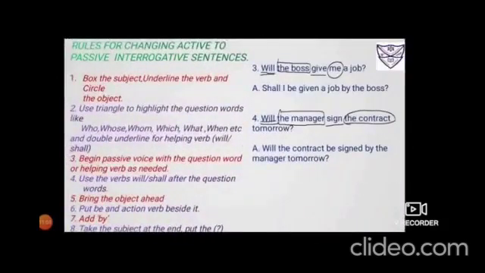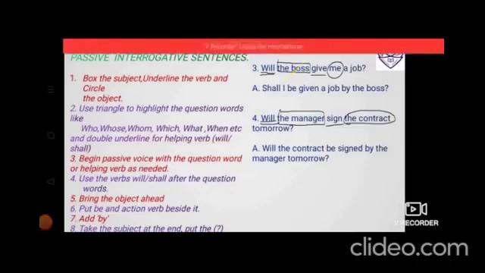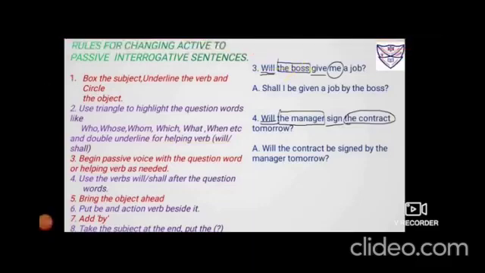Number 3, will the boss give me a job? So now you could see there is no WH and the question is beginning with a helping verb. So in that case you have to double underline it. As it is written, double underline the helping verbs will and shall. Now the subject will be the boss. Will give is your verb and me is the object. After doing this, as I have told you, double underline it, but the same thing will be brought down.